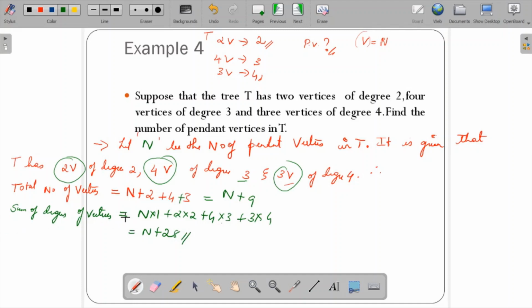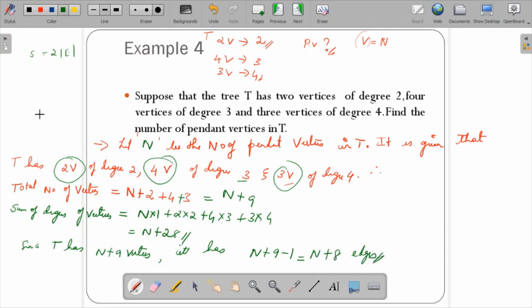Now you came to know the sum of the degrees. I know the handshaking property is nothing but sum of the degrees is equal to twice the number of edges. So find the number of edges. Since T has 9 plus n vertices, how many edges does it have? If you remember the concept, it has 1 less than the number of vertices. So n plus 9 minus 1 would give me n plus 8 edges.